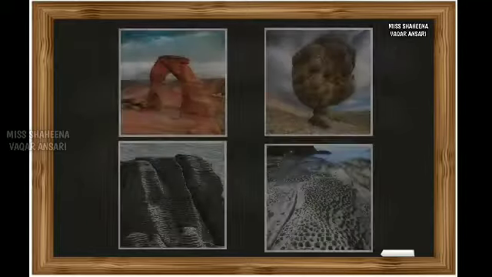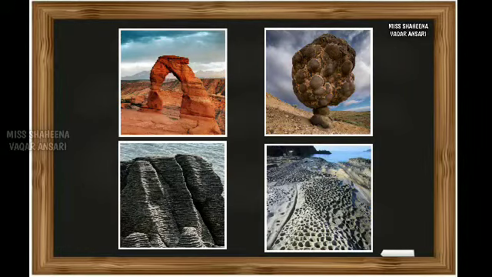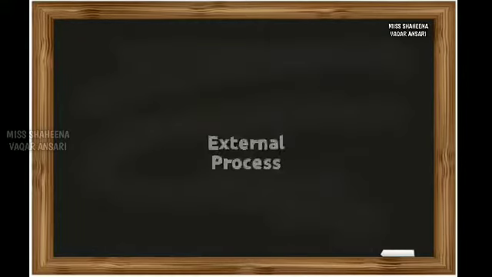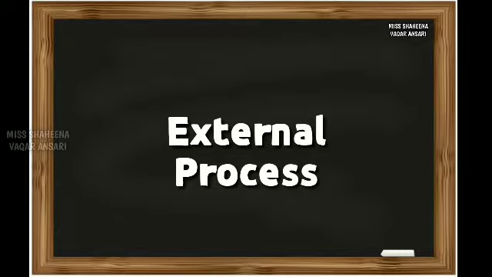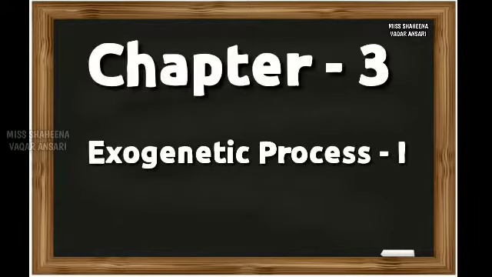So students, these elements are external and try to damage or change the structure of rocks externally. Thus, the process is called external process. Very good. So students, today we are going to learn about the exogenetic process.